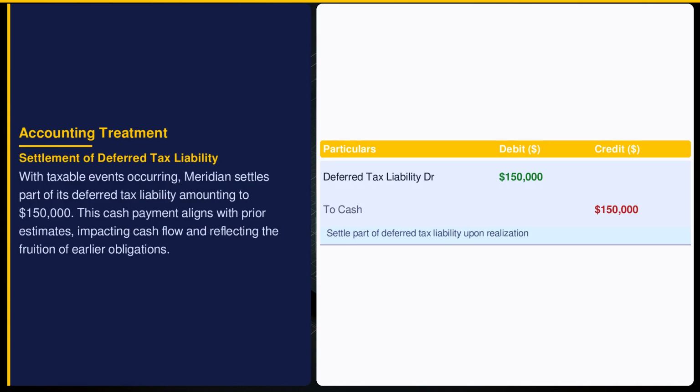Settling $150,000 of deferred tax liability requires cash payment, a critical part of managing financial obligations under IAS 12. By reducing this liability, Meridian matches previous accruals with actual cash outflows, maintaining credibility and ensuring the balance sheet reflects current obligations.